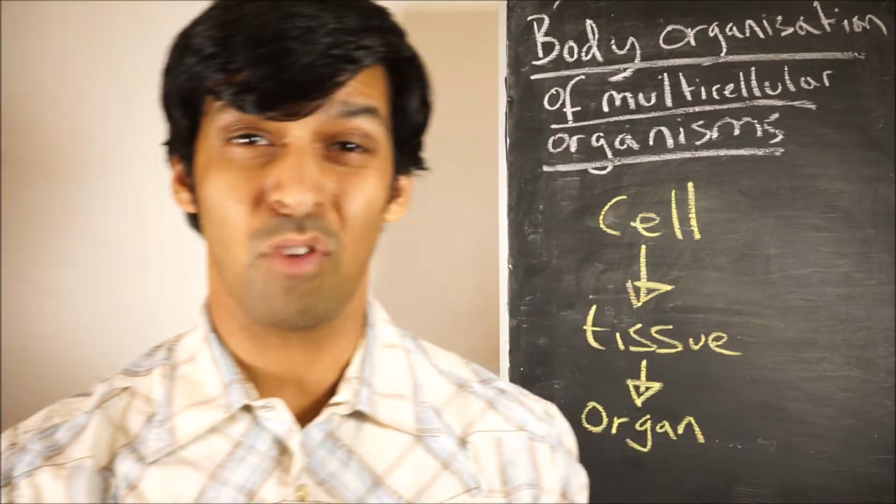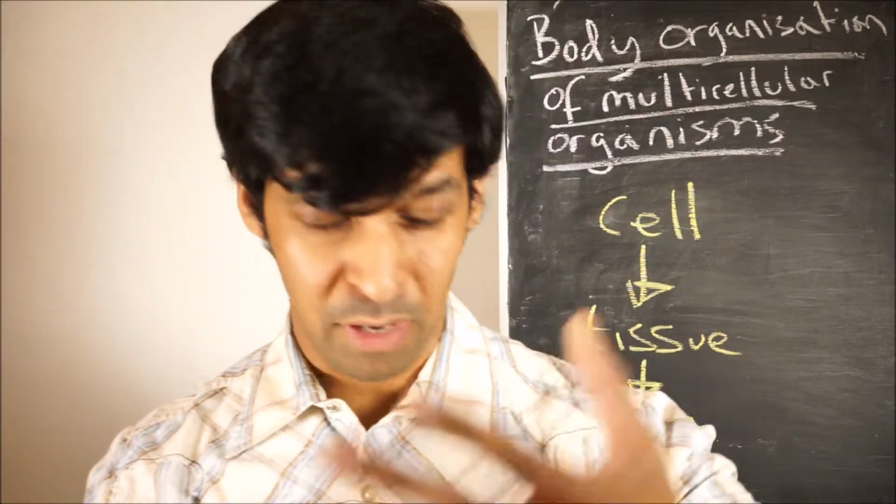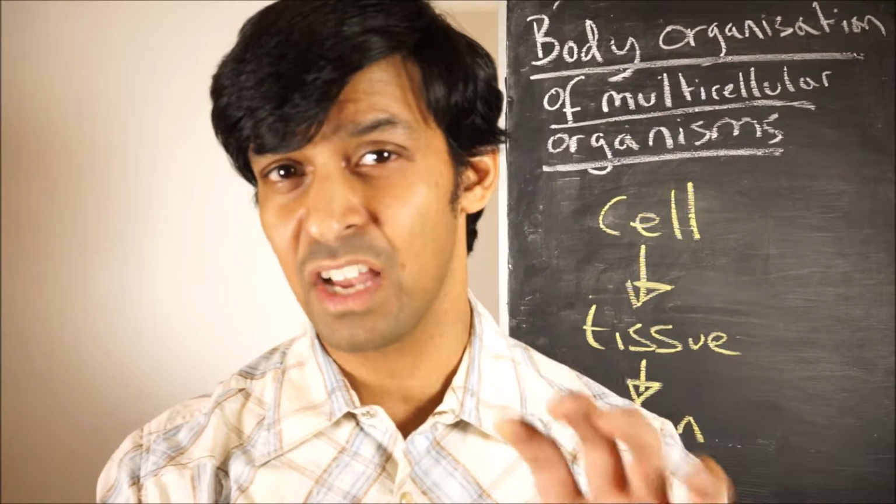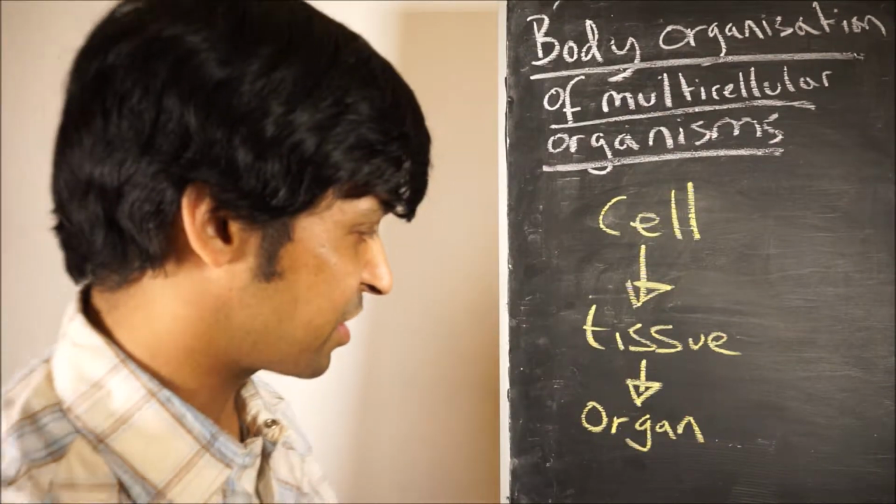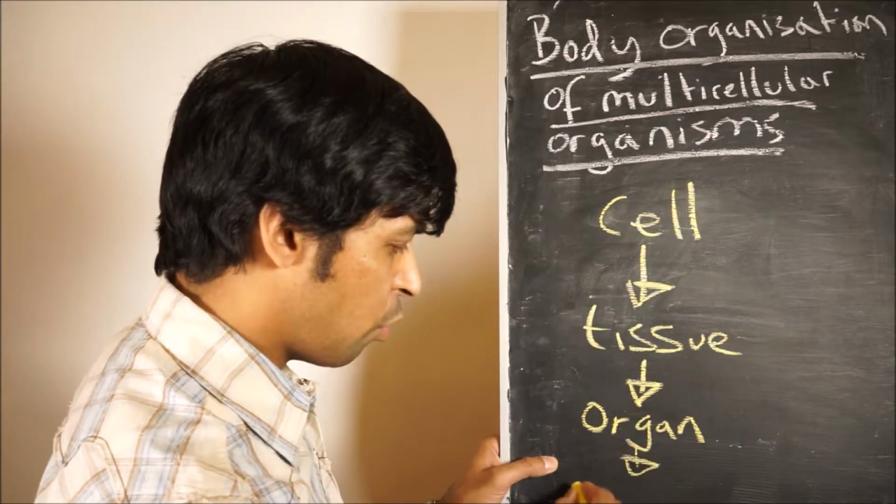And when you have lots and lots of organs coming together to perform a series of tasks which are basically related, for example, let's pick the stomach and the intestine. The stomach, what it does is it breaks down food, and the small intestine, it absorbs the food. So they do different tasks, but ultimately it comes under the umbrella of digestion. So when lots of organs come together to do a series of the same related tasks, you call that an organ system.